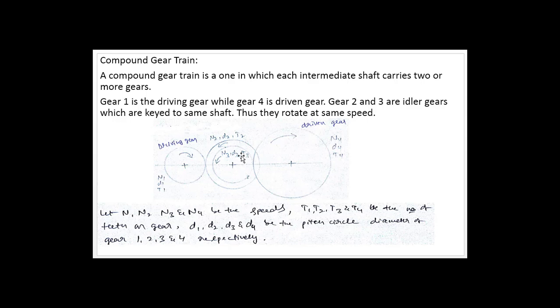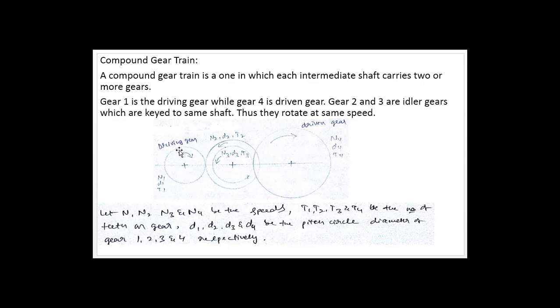And here you can see that since these 2 gears, gear number 2 and gear number 3, are mounted on the same shaft, these 2 will rotate in the same direction and with the same speed. So you need to remember that in compound gear trains, the intermediate shaft which carries more than 2 gears, all those gears will rotate in the same direction with the same speed. So gear 1 is a driving gear, while gear 4 is a driven gear. Gear 2 and 3 are idler gears which are keyed to the same shaft.